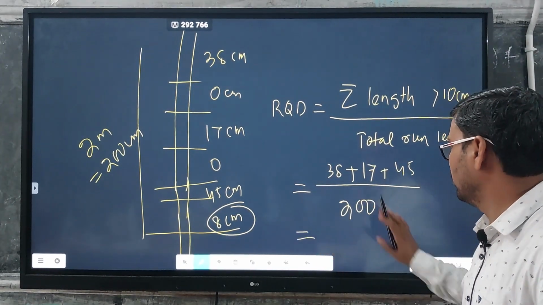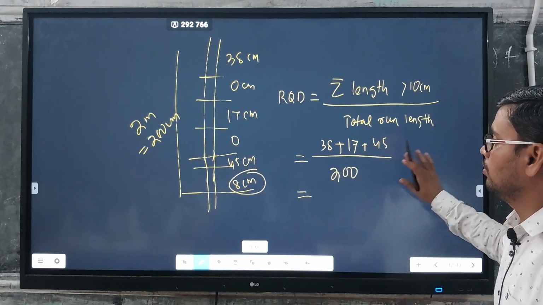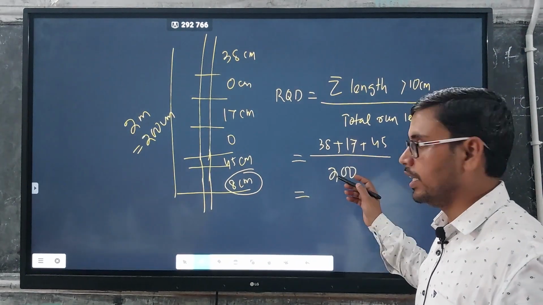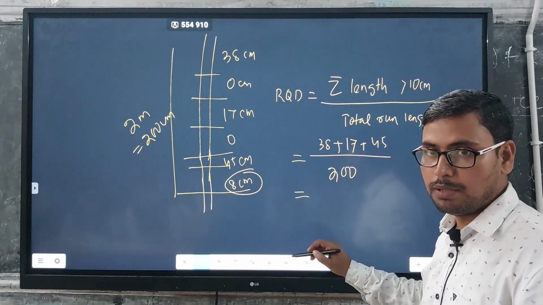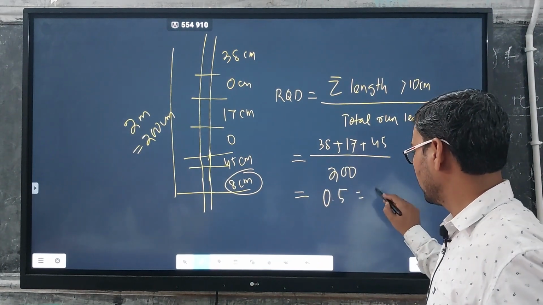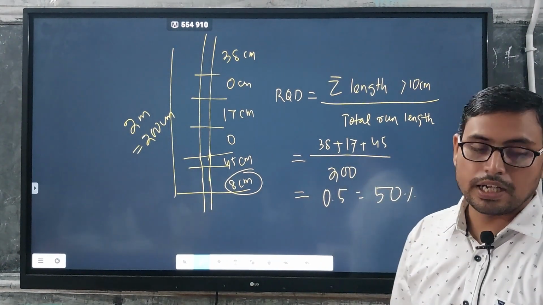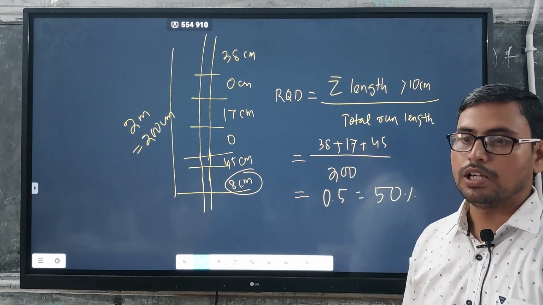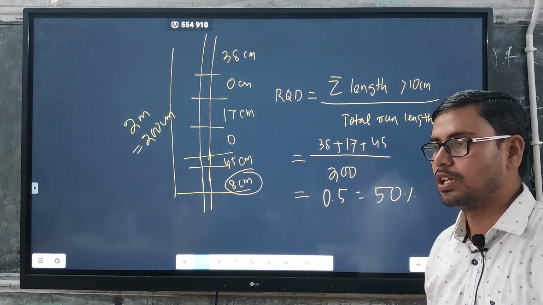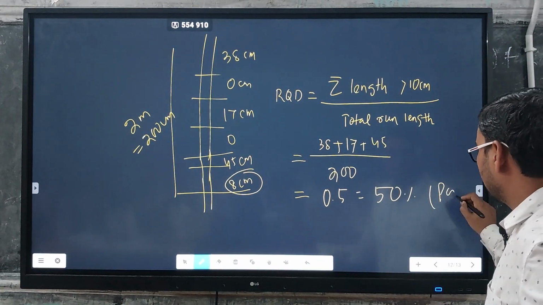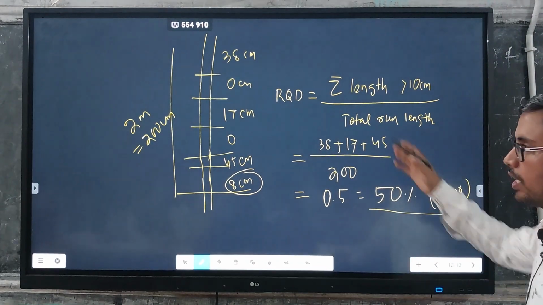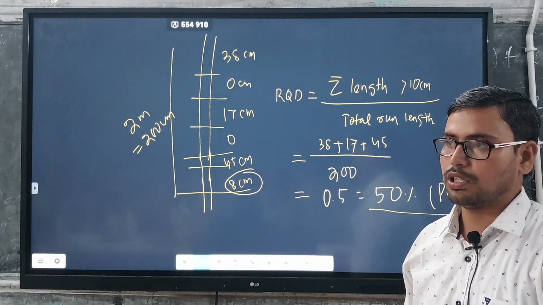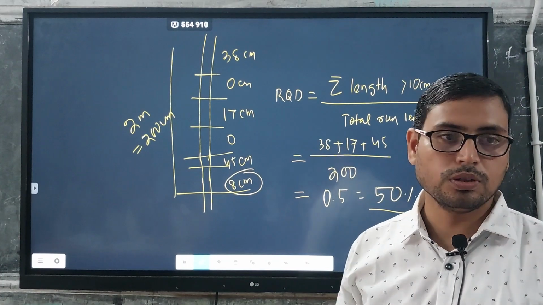So this is equal to 55 plus 45, which is 100. So 100 by 200 is 0.5, or in percentage equal to 50%. As we already know, this 50% RQD is poor; the rock mass quality is poor. So whatever we have drilled, the mass is poor in nature, or the strength of that material is poor. Okay, so this is with respect to core recovery.